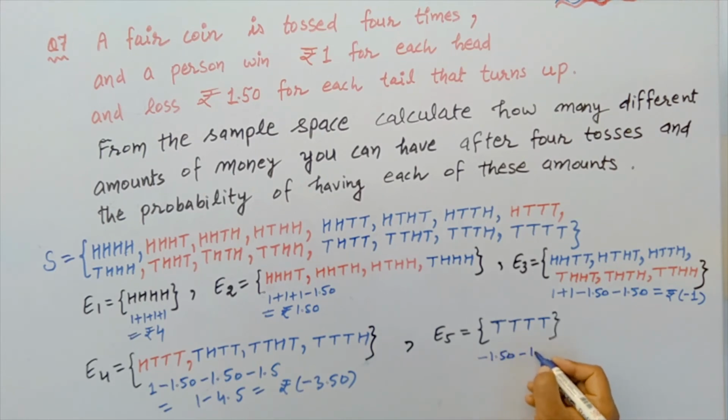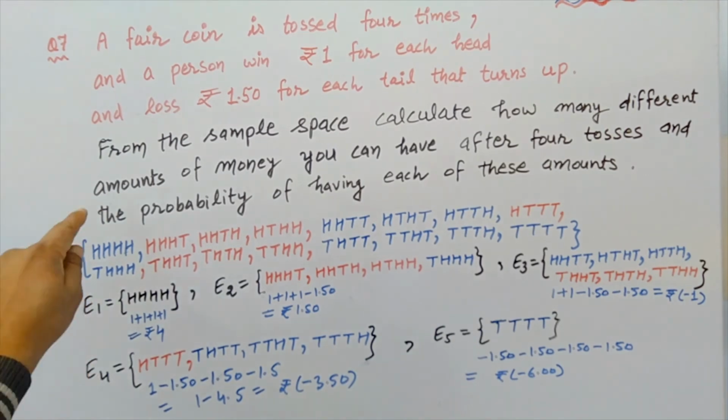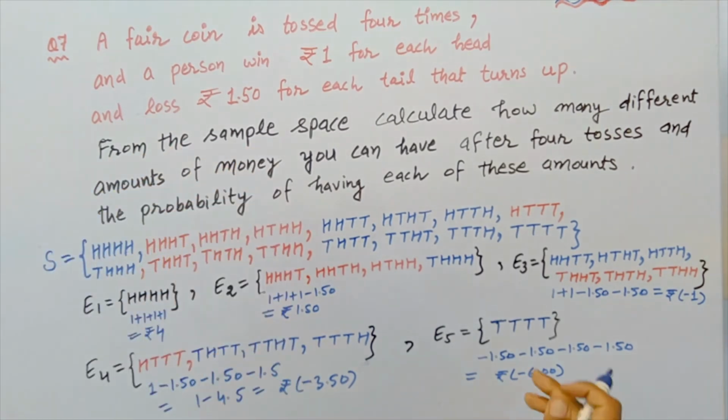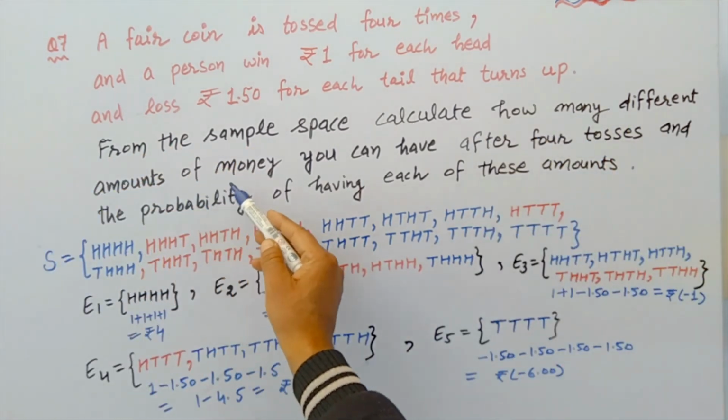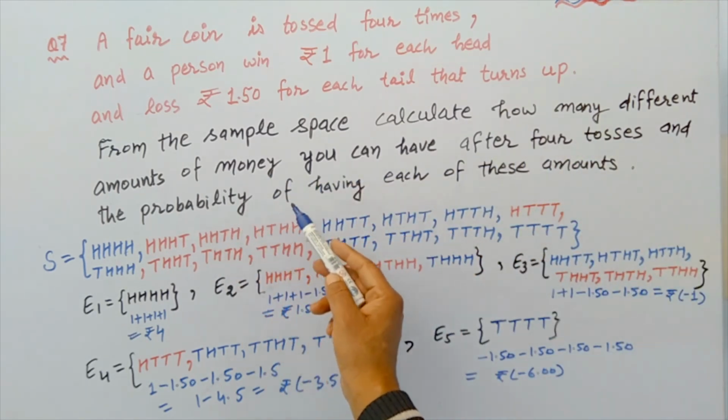This is the loss. Now in case of event E5, TTTT, all tails. So we see minus 1.50 minus 1.50 minus 1.50 minus 1.50. So what is the total? This is minus 6, rupees minus 6.00. This is the loss.